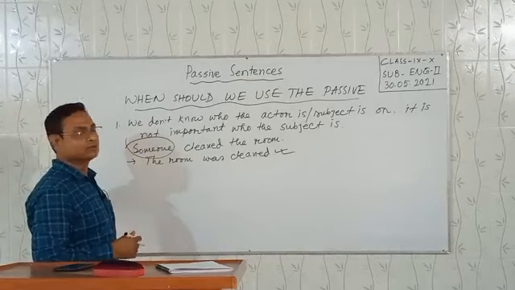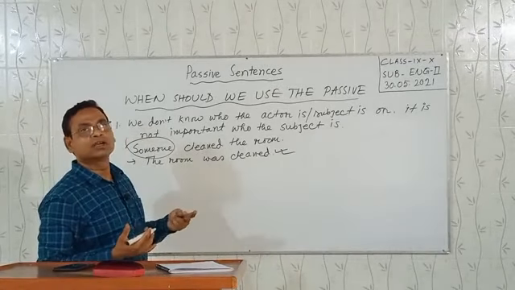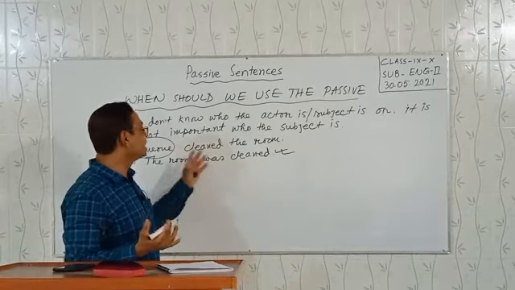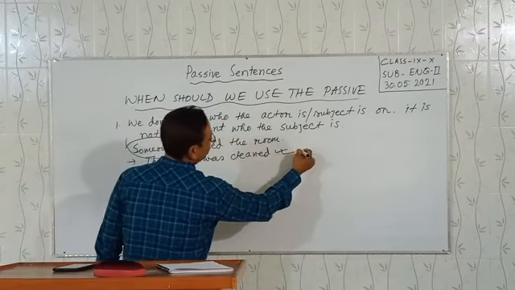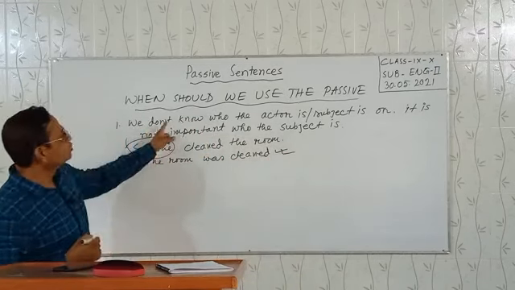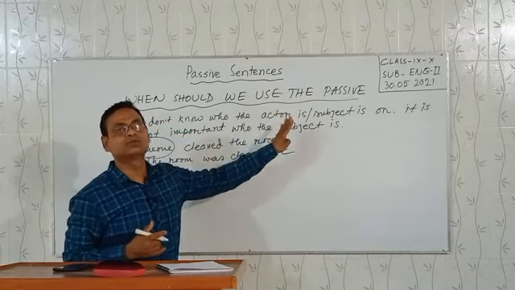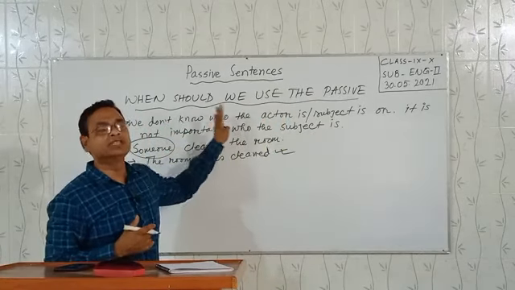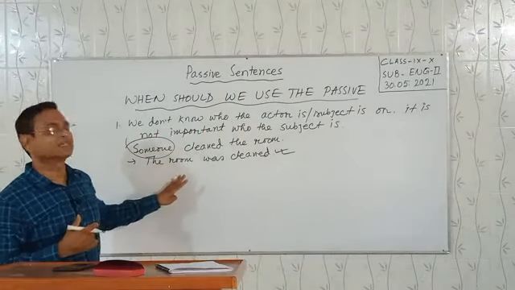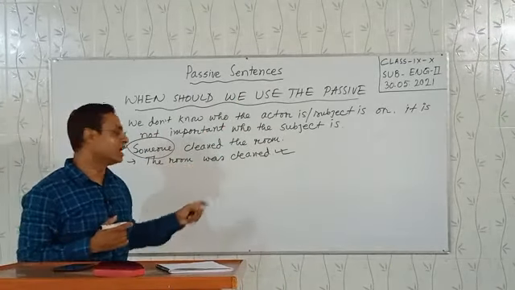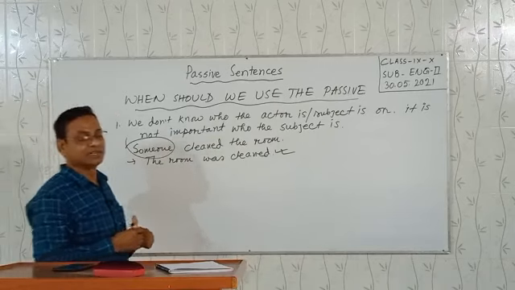We don't know who cleaned the room. So this is: the room was cleaned. This is passive. The first one is we don't know who the actor is, who is doing the action. Then we can use the passive. The room was cleaned, passive in this case.